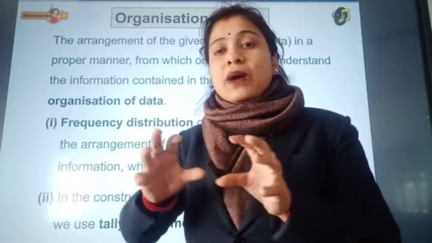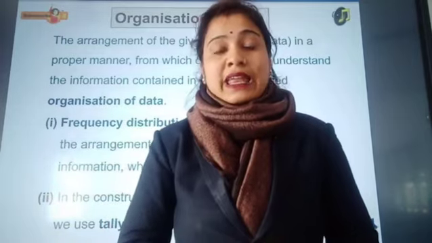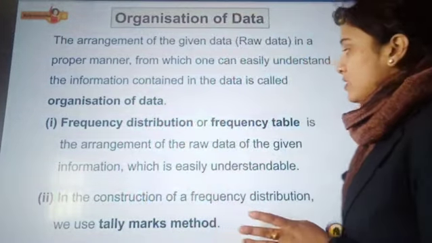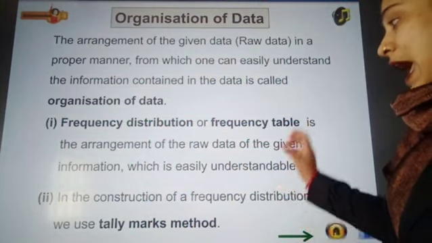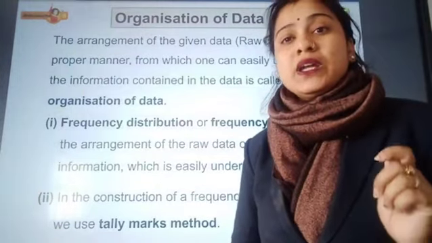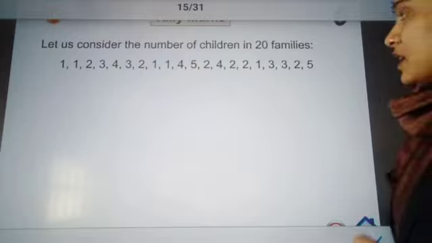So when we keep a proper record or the proper information of each observation, then we call it a frequency distribution table. In a frequency distribution table, we arrange all the data systematically, and then the frequency is represented by using the tally mark method. Now let us understand what this tally mark method is.